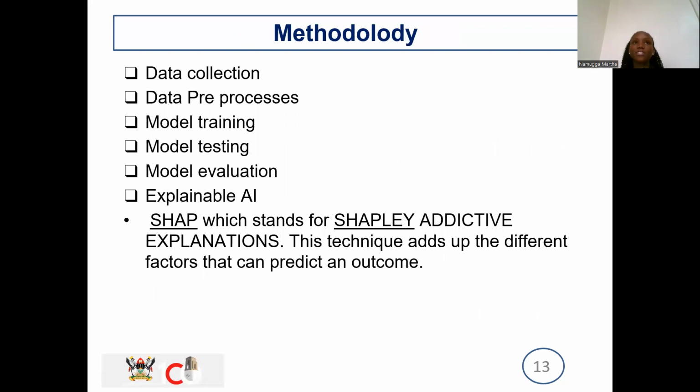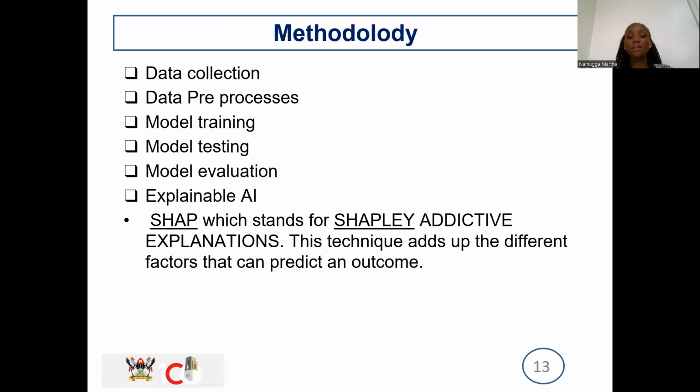So the methodology, this is like a research approach. We have these processes: data collection, pre-processing, training, testing, evaluation, and explainable AI. In data collection, as I have said, we collected the data using images. We took images of these different seeds and that made up our data set. What did we do with this data after capturing? We gave it categories and labeled it, and also separated it into training and testing. Then we went in for model training.